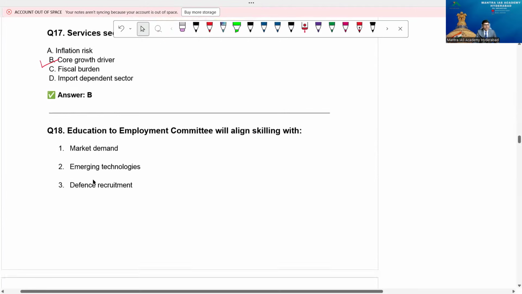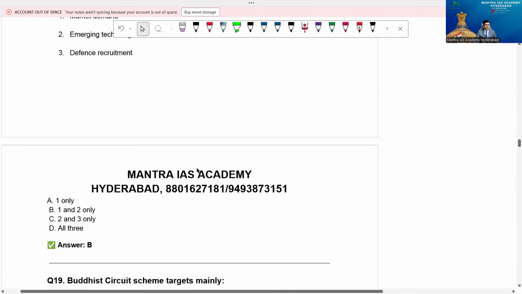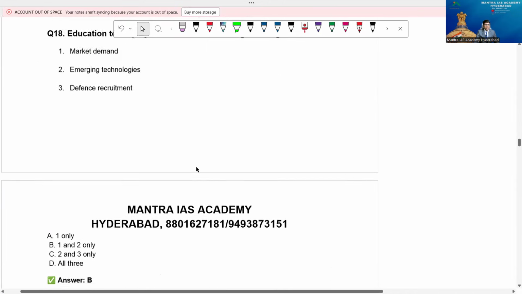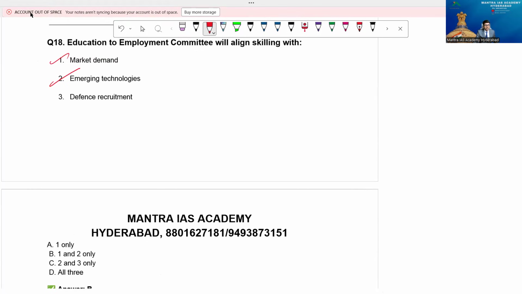The next one: the education to employment committee will align skilling with market demand, emerging technologies, defense recruitment. Here we have 1 and 2, defense is not a point of this one. So the education to employment committee is market demand and emerging technologies.